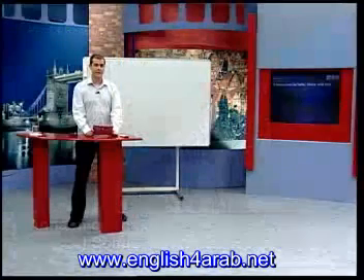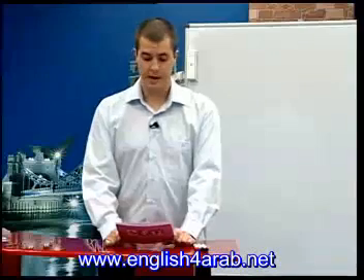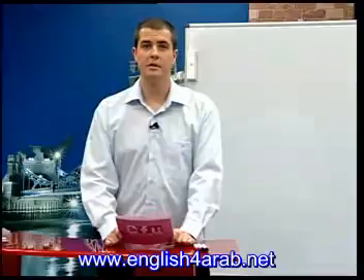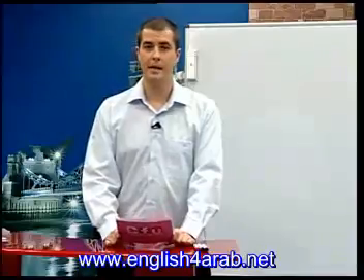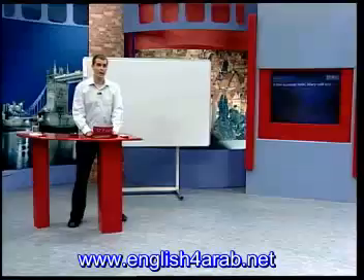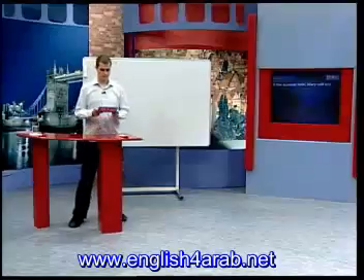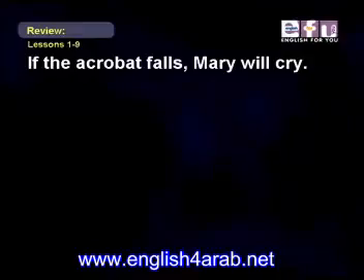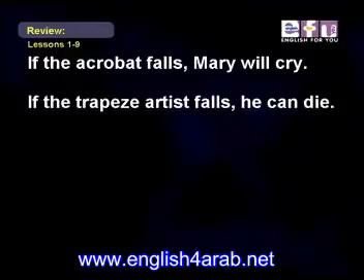And now it's time to review conditional sentences. There are three types of conditional sentences, and each one has an if clause and a main clause. Let's look at the first conditional. If the acrobat falls, Mary will cry. If the trapeze artist falls, he can die.